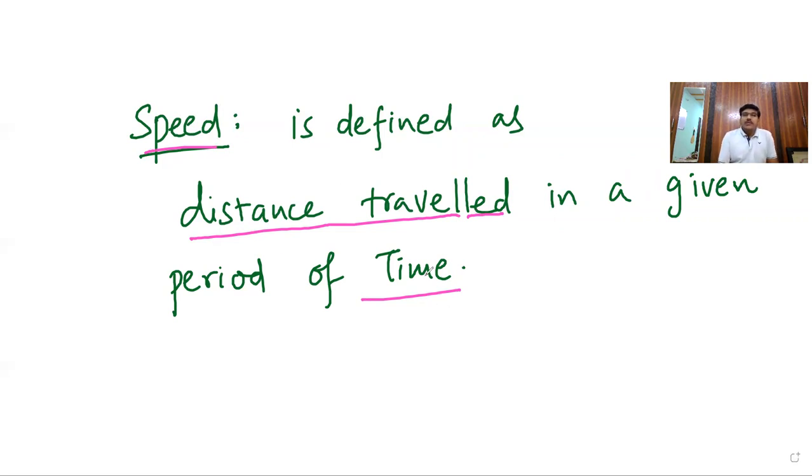Now, what is the distance? In the previous class, we have seen distance is nothing but the path length. Indirectly, we can say that the path length traveled within a given duration of the time is also known as the speed.